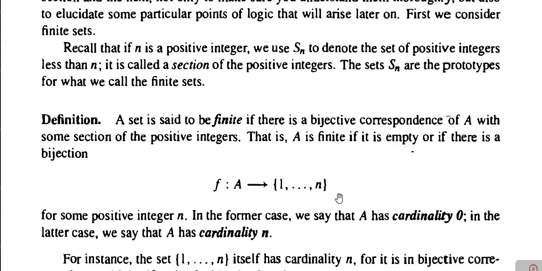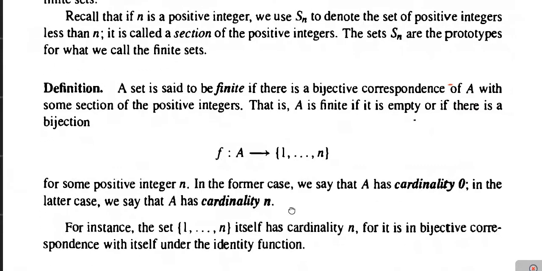Next, in the first case, when A is empty, we say that A has cardinality 0. So, if a set is empty, then its cardinality is 0. In the latter case, if there is a bijection f from set A to the set containing elements 1, 2 up to n, then we say that set A has cardinality n. In other words, if the set A has n elements, then we say that the set has cardinality n.